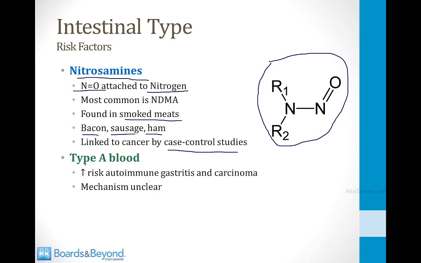Second odd risk factor for gastric cancer is type A blood. There appears to be an increased risk of autoimmune gastritis in patients who are type A, and they can go on to develop carcinoma. The mechanism for this association is not clear.